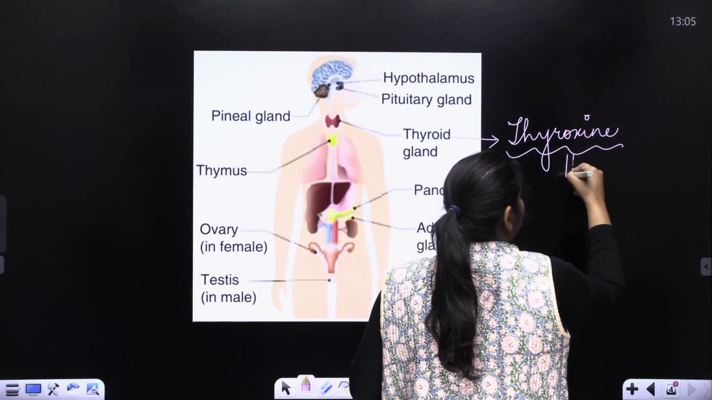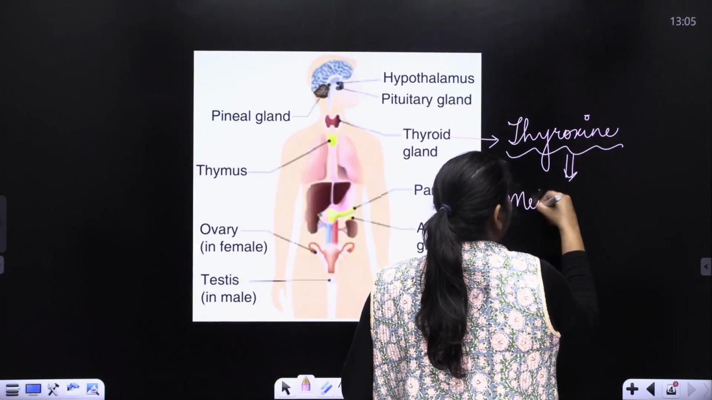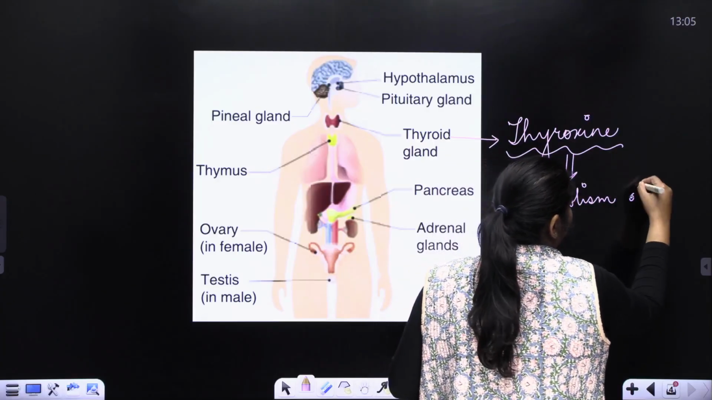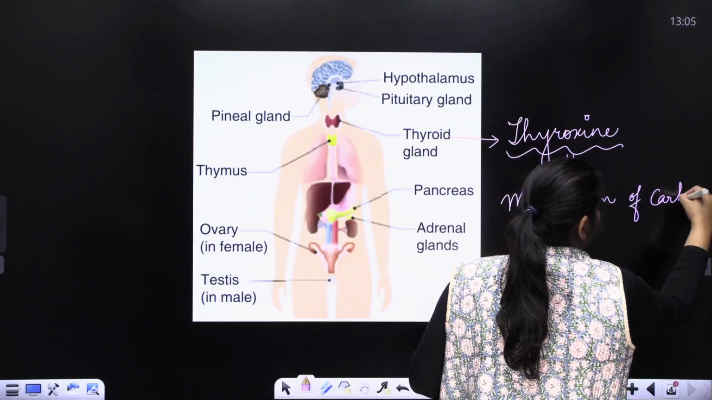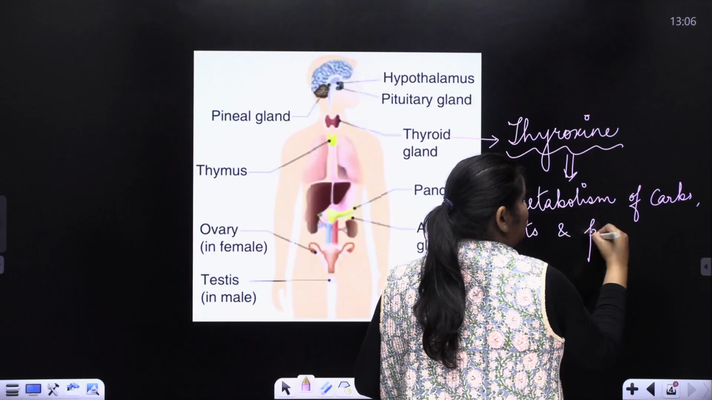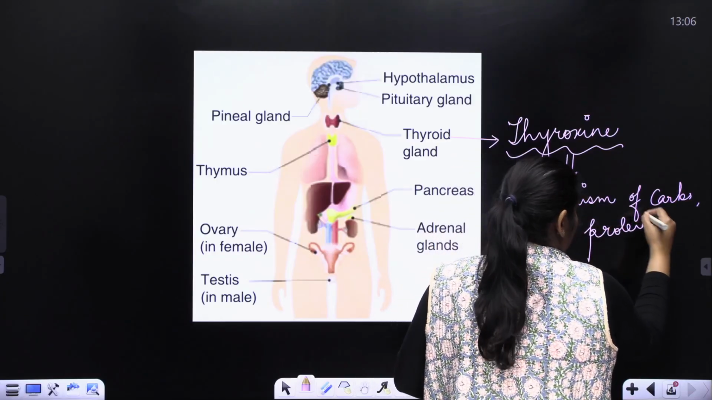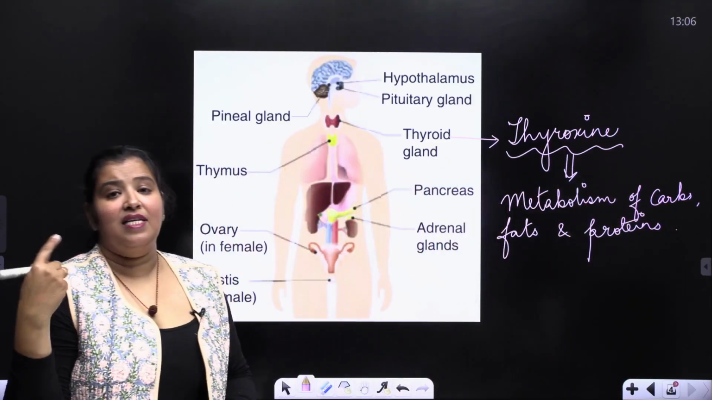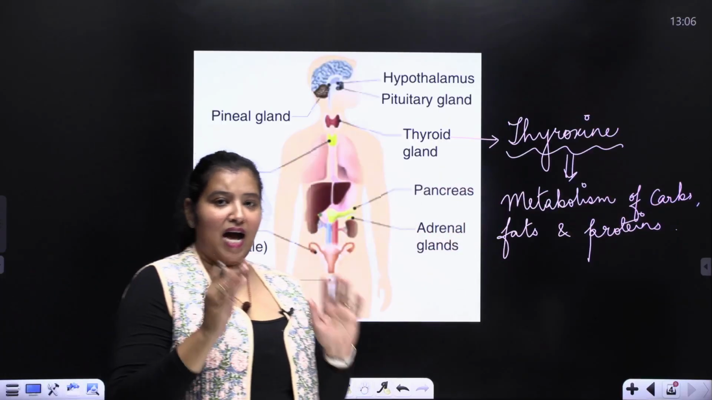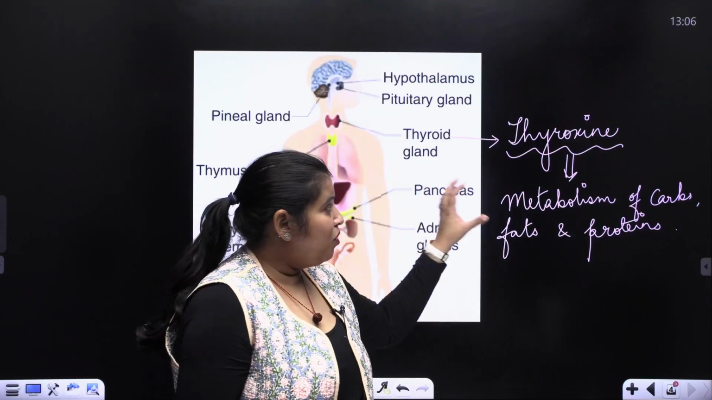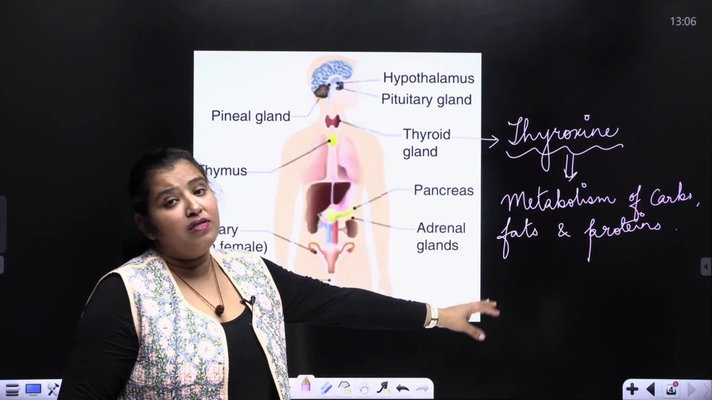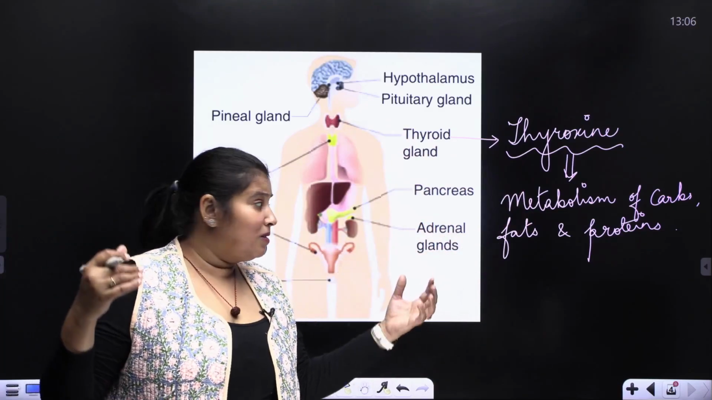Now, what is this hormone doing? This hormone is responsible for regulating the metabolism of carbohydrates, fats, and proteins. Carbohydrates, fats, and proteins, the metabolism is regulated. I hope I am clear with this. Thyroxine is the secretion of the thyroid gland which regulates the metabolism, that is either the breakdown or the synthesis,